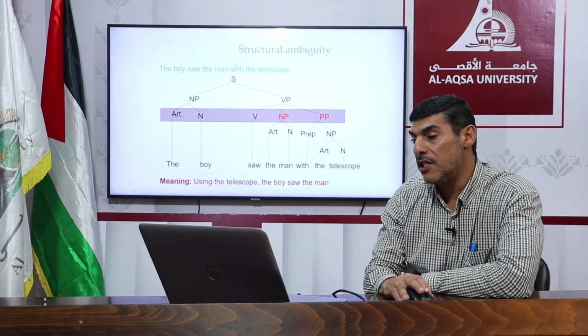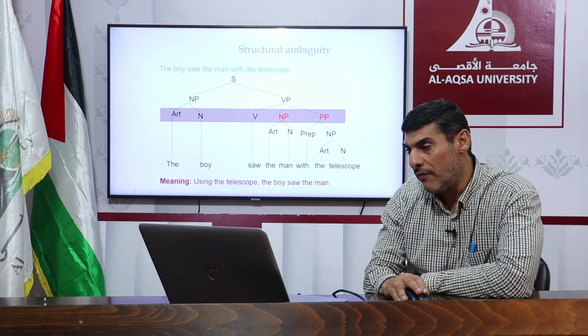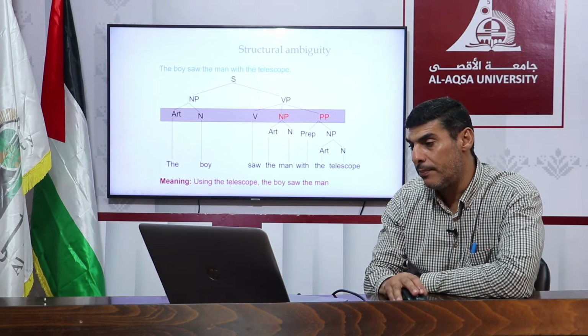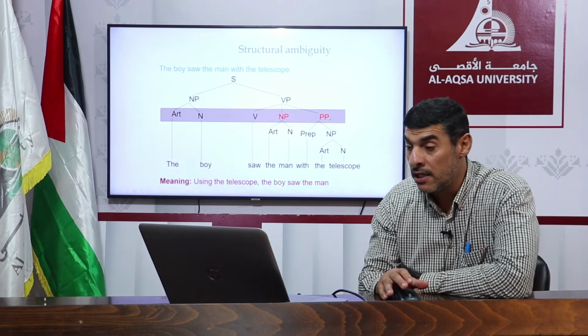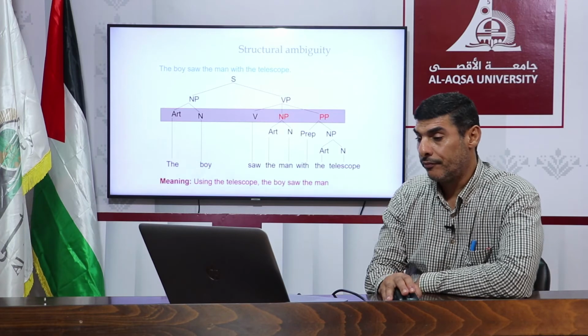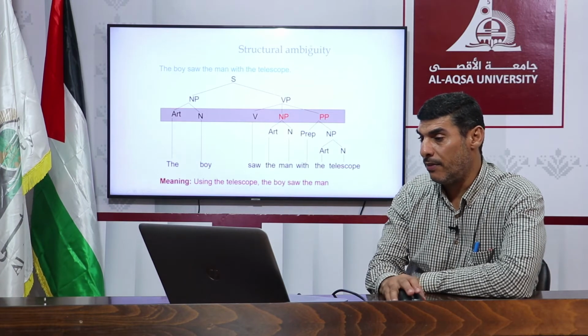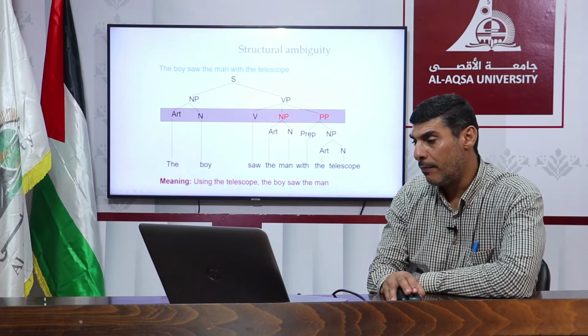And the verb phrase, as you see, we have a verb, a noun phrase, and a prepositional phrase. We have the noun phrase, and we have the preposition.